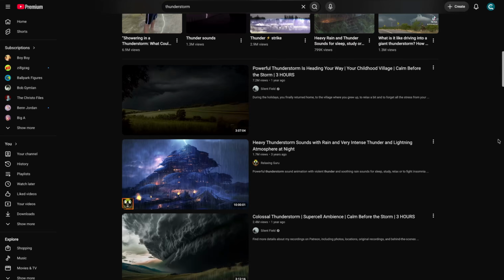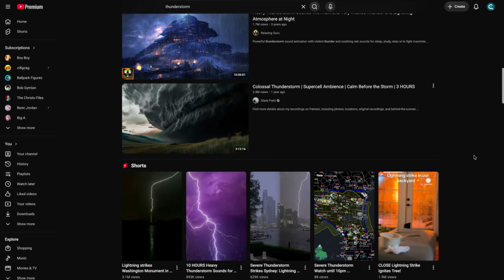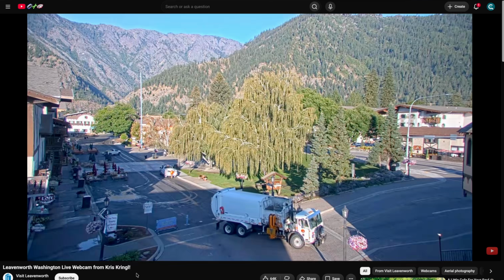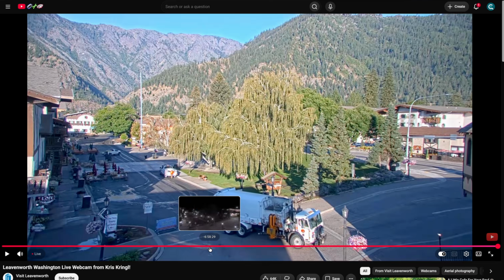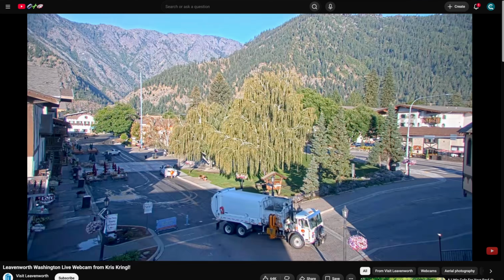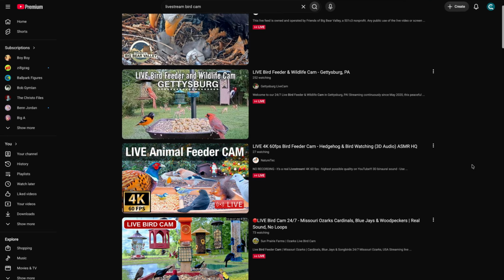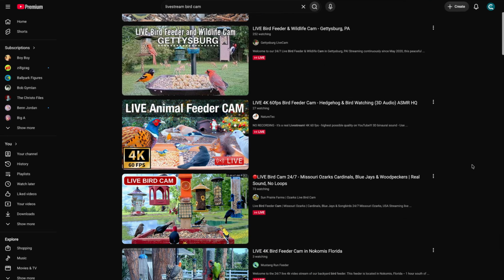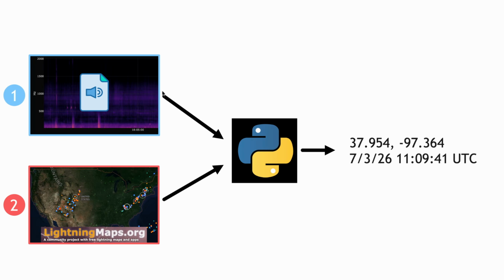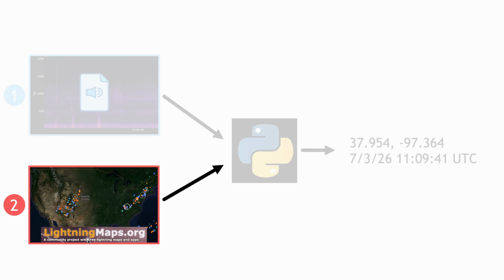So rather than looking for thunderstorm audio that I could geolocate and timestamp, I just shifted to live streams that I could easily geolocate and then just wait for a thunderstorm. The problem is that most live streams like this don't actually have audio. The one category I found that did consistently was these bird feeder cams. So now I just need to get a list of these that I know the location of and just wait for lightning. And this actually leads me to the other input we need, which is the lightning data itself.